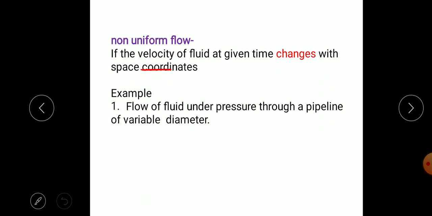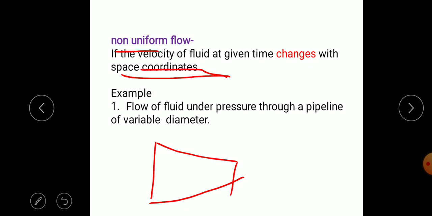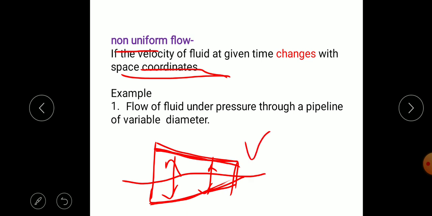If the velocity of the fluid at a given time changes with space coordinate, then it is called non-uniform flow. Suppose we have considered this nozzle, its area goes on decreasing, the diameter goes on decreasing along this length, so the velocity goes on increasing.